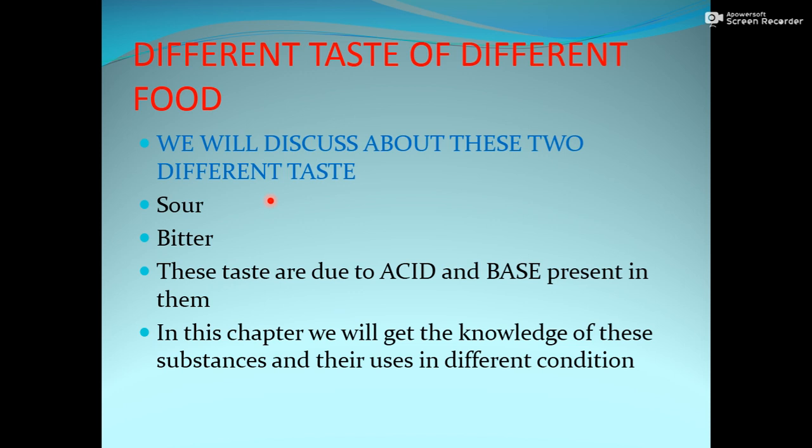But is it safe to taste the substances and tell whether it is sour or bitter? No, not at all, because a substance may be poisonous, so it is not advisable to taste it. Earlier, the identification of acids and bases was only on the basis of their taste. But later on, we identified different things by which we can identify the nature of the substances. So in this chapter, we will discuss those substances.